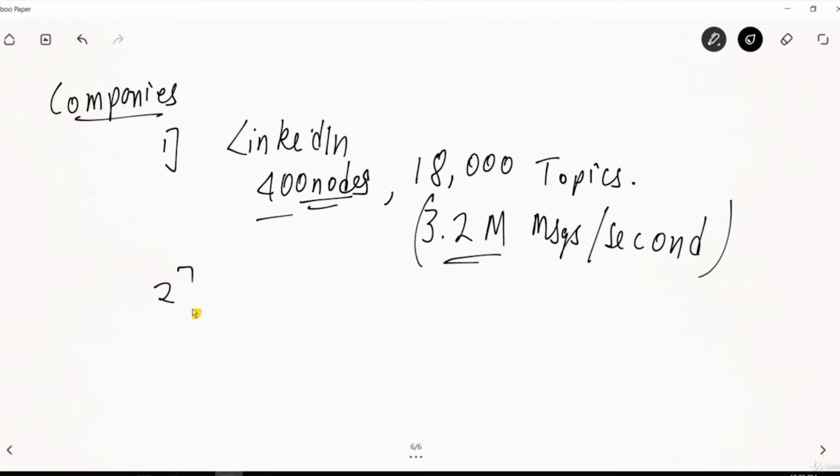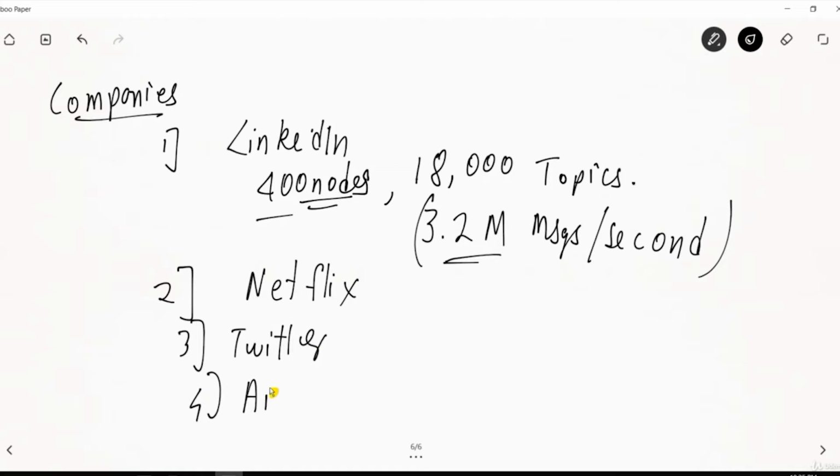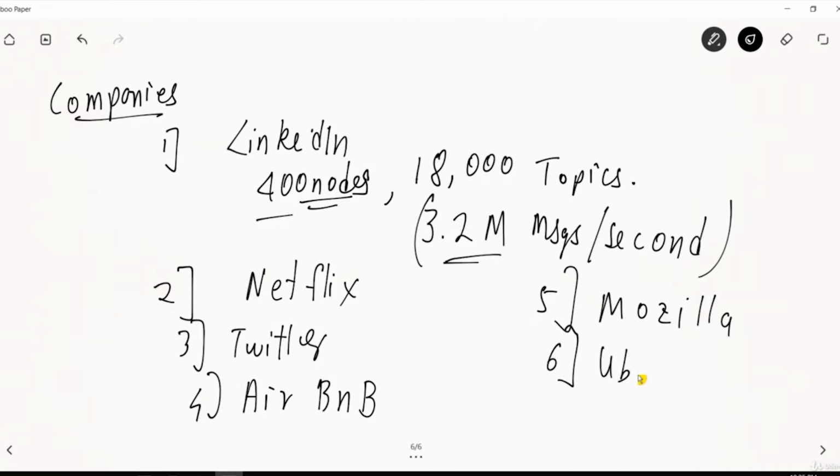Other companies that use this are Netflix, Twitter, Airbnb, Mozilla, Uber, and a lot of small companies, like I even know a few of the companies like NG Data.